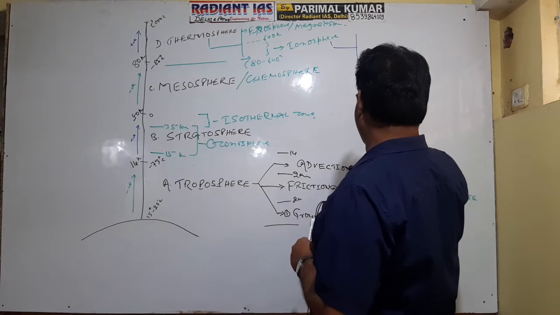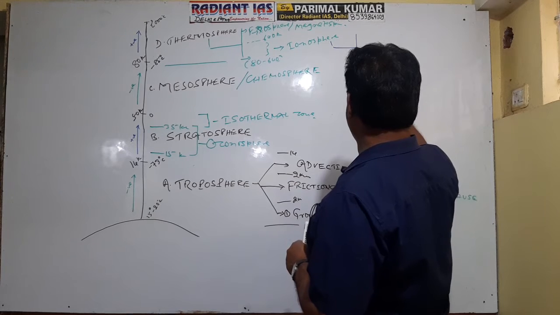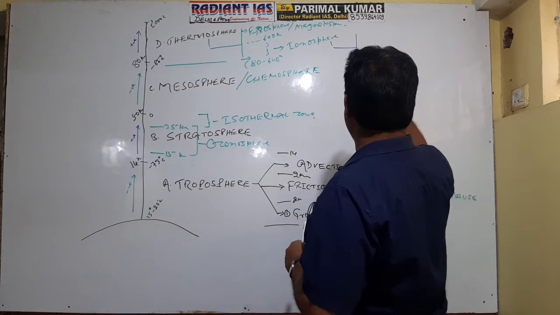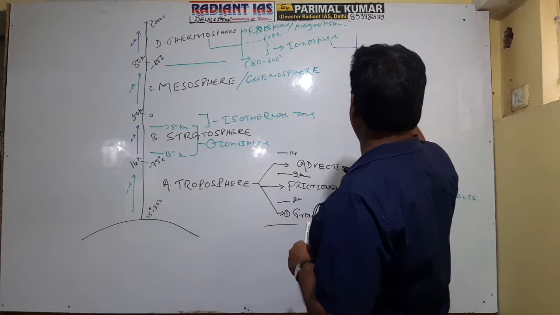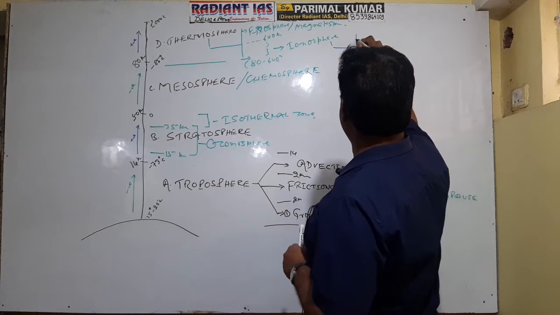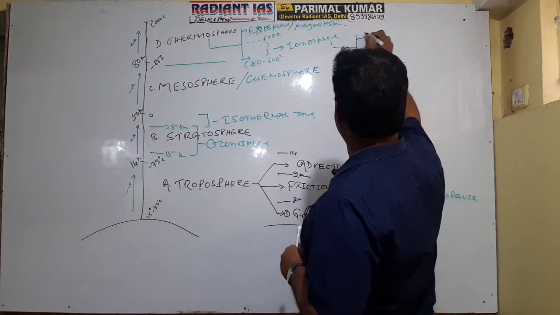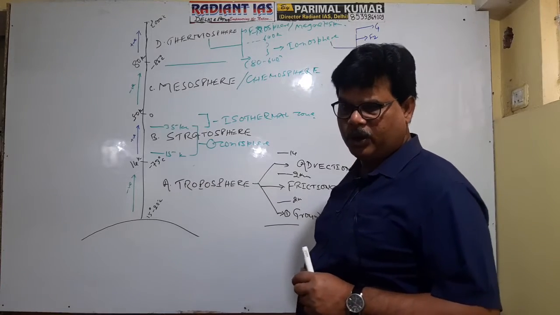First one is D layer, second one is E1 layer, third is sporadic E layer, next one is E2 layer, next one is F1 layer, next one is F2 layer, and the uppermost layer is Z layer. Getting well now? Okay.